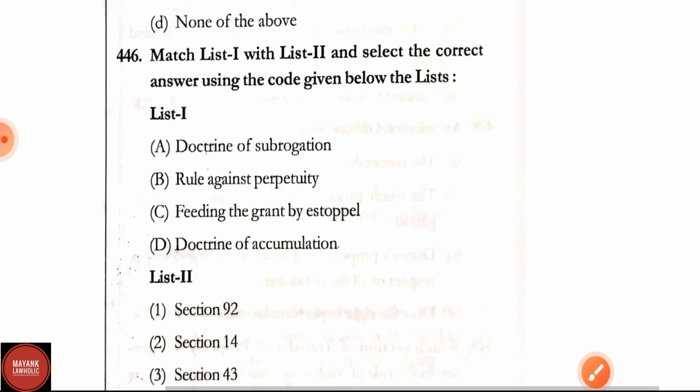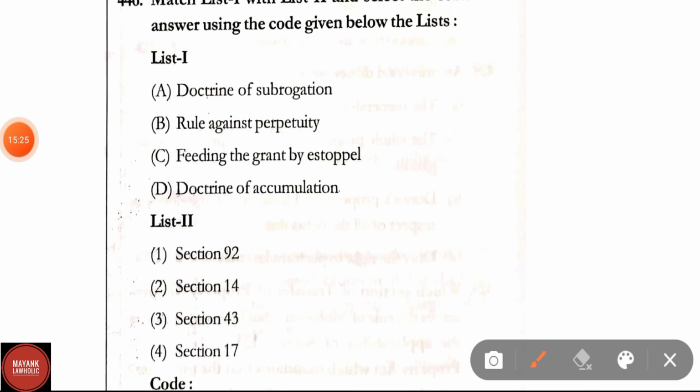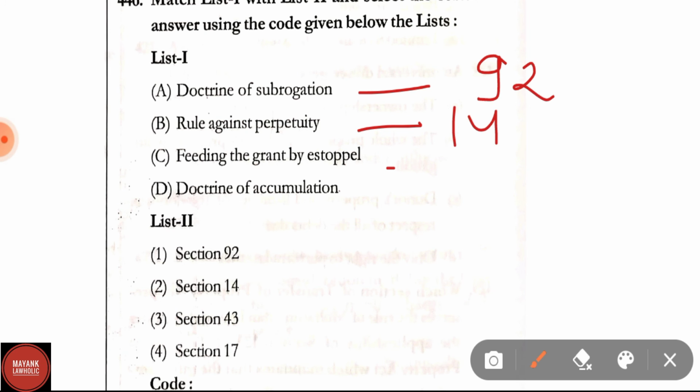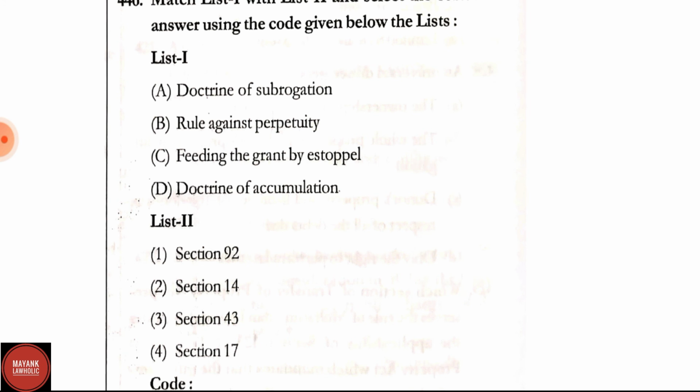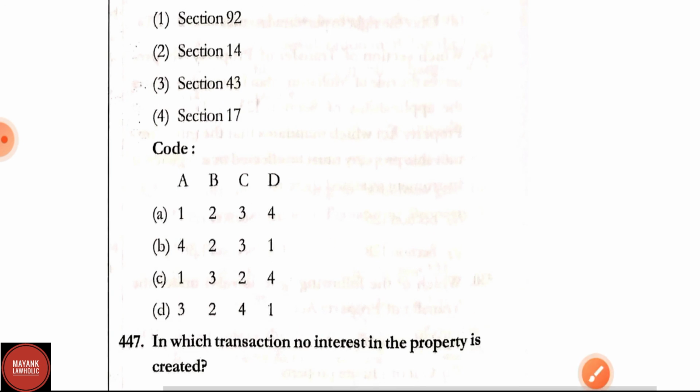Question number 446. Doctrine of subrogation: correct answer is Section 92. Rule against perpetuity: correct answer is Section 14. Feeding the grant by estoppel: correct answer is Section 43. And doctrine of accumulation: correct answer will be Section 17. Here, by going through these matches, the correct answer will be option A.